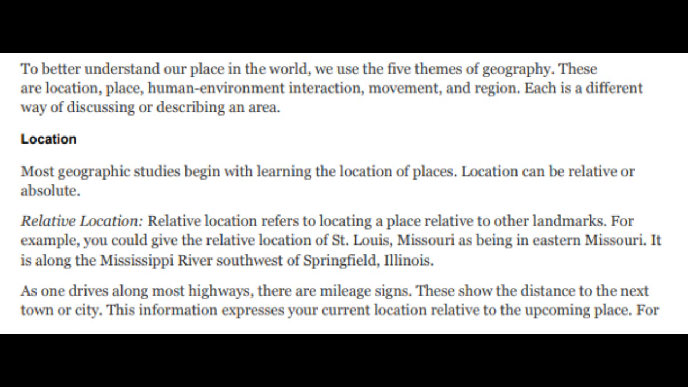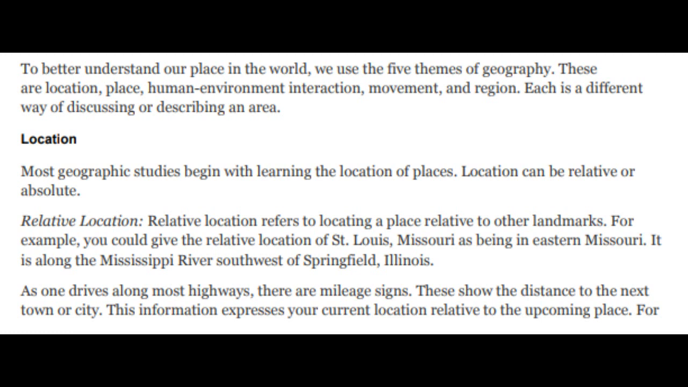Location. Most geographic studies begin with learning the location of places. Location can be relative or absolute. Relative location. Relative location refers to locating a place relative to other landmarks. For example, you could give the relative location of St. Louis, Missouri as being in eastern Missouri. It is along the Mississippi River southwest of Springfield, Illinois.